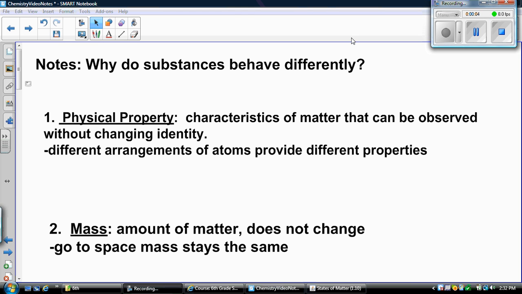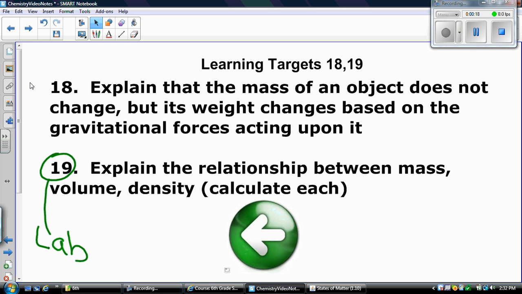Okay, so now that we understand the particle theory of matter, we're going to look at why matter behaves differently. So why do different types of matter do different things? We have two targets with today's notes, target 18 and 19.